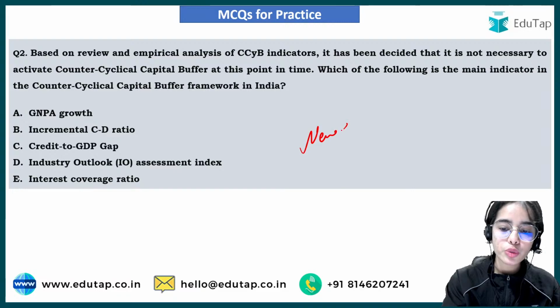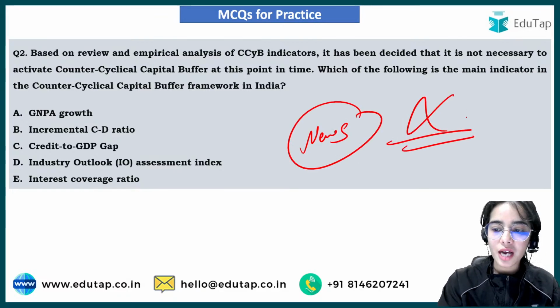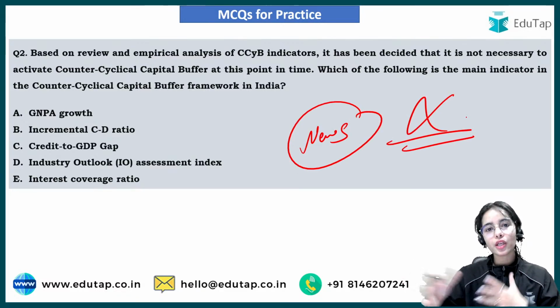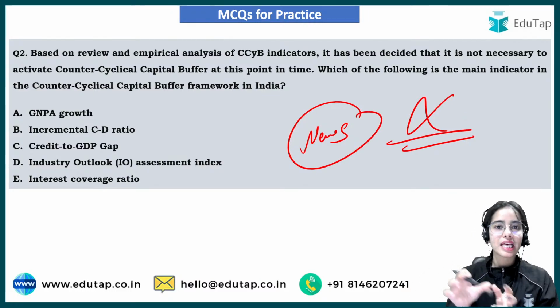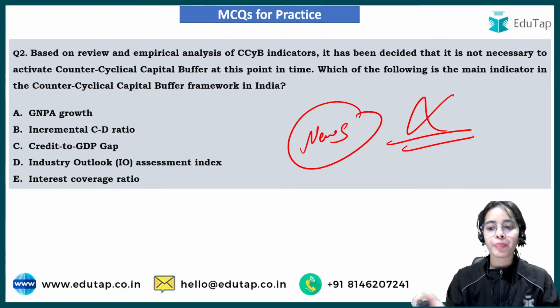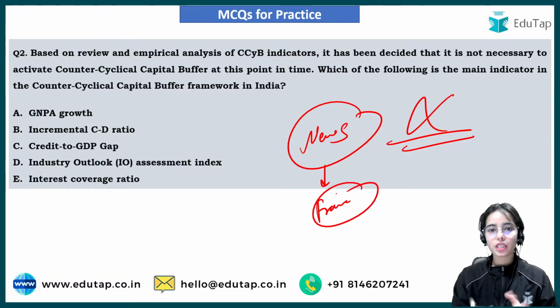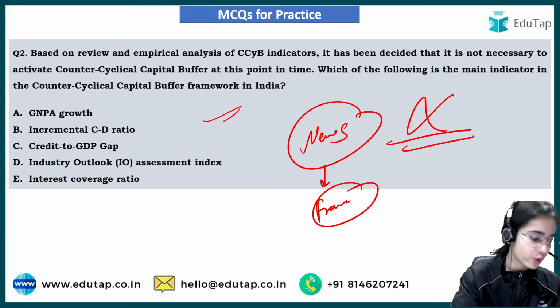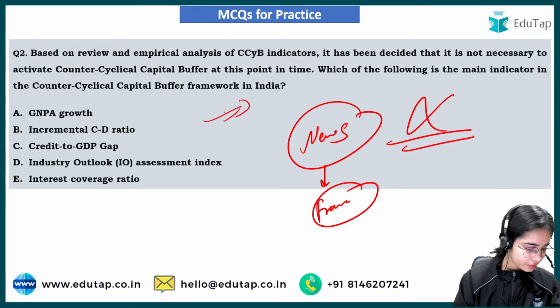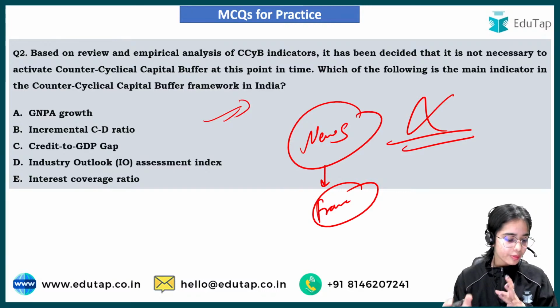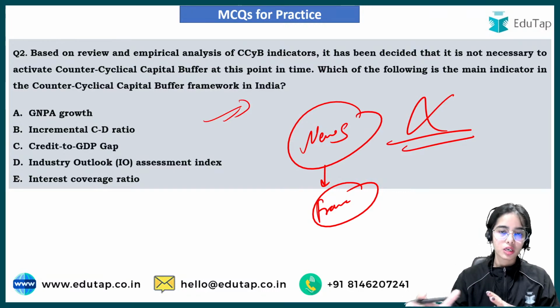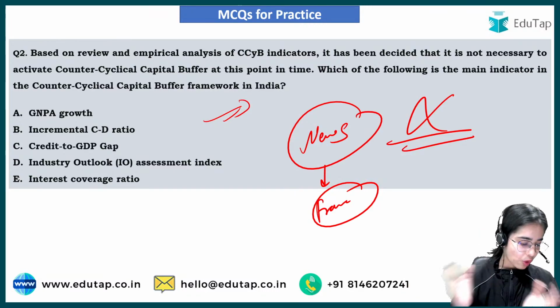The news is only that the RBI is not activating the counter-cyclical capital buffer. And the framework also we have discussed, the main indicator and the overall framework. So I hope you can easily answer this question. Yes, consolidated basis means the average counter-cyclical capital buffer of all the banks.